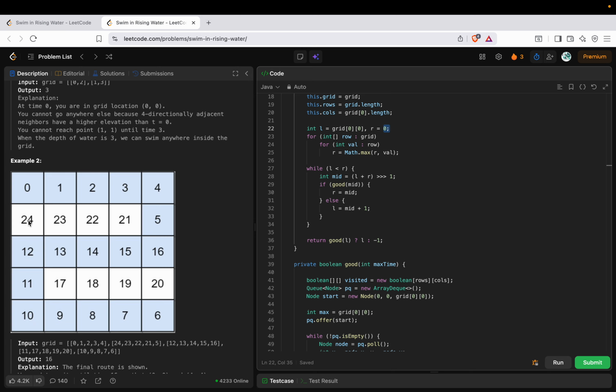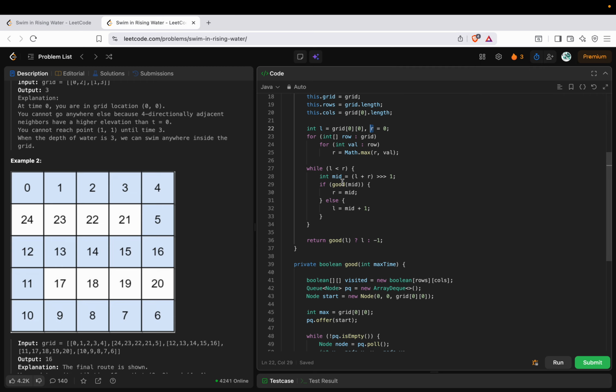It doesn't make sense to wait more than 24 seconds. So that's the reason the right would be the maximum of this entire grid. So I have to basically do a binary search on this particular range and identify the optimal time, the minimum time in order to reach my end.